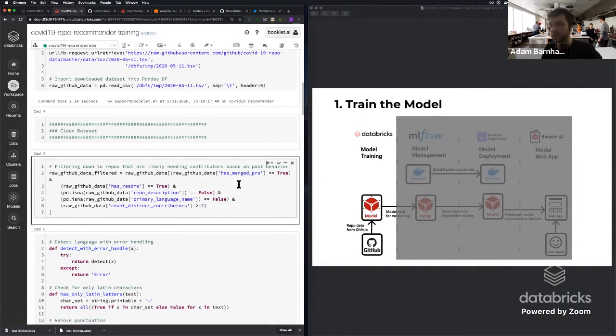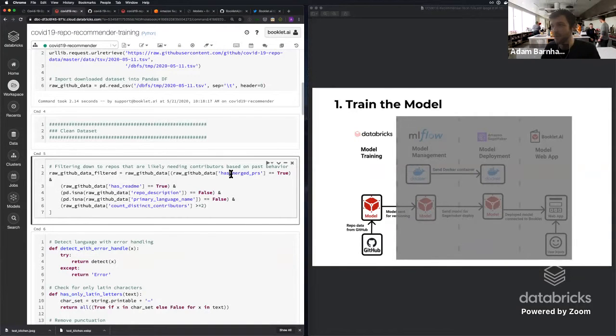So what we first want to do is make sure that out of that 50,000 repositories that we talked about, we want to make sure that all of these data sets are actually something that we feel like is looking for a contribution, right? So in our case, if somebody is just doing a small project on the side, maybe they're not looking for somebody else to actively contribute to it. But when we're building a recommender to make sure that people can go find these new projects, we want to make sure that these projects can be contributed to and used by other folks. So we're going to do a couple different filters in this case.